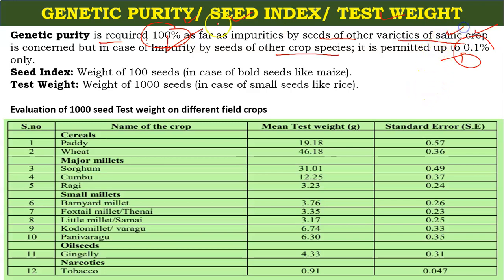For the same crop, you should have 100%, and for seeds from other crops, an error of 0.1% should be considered.